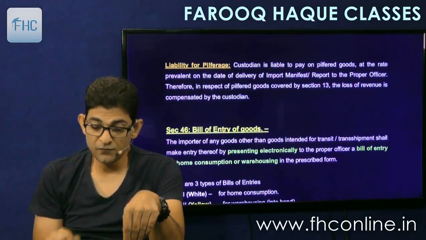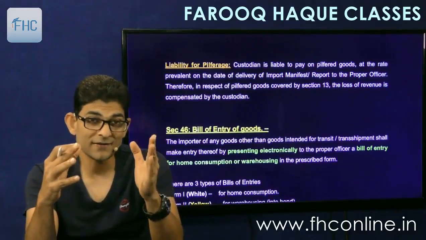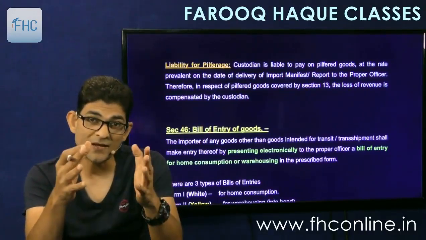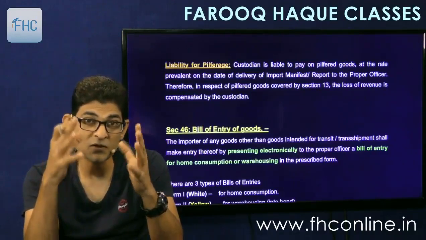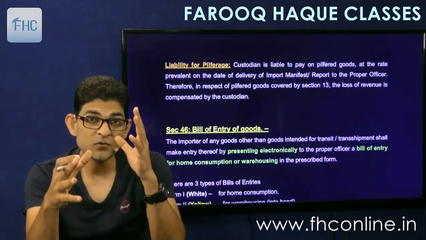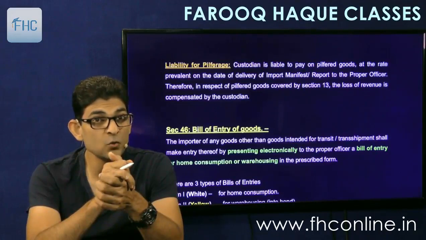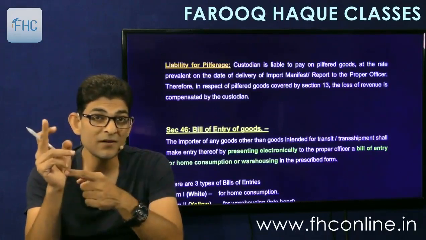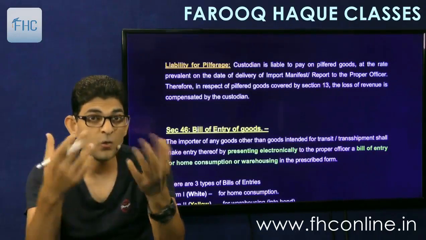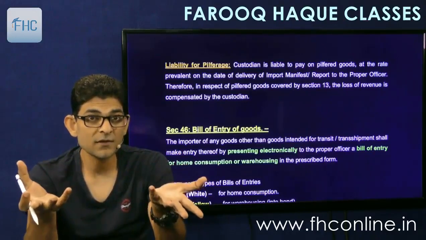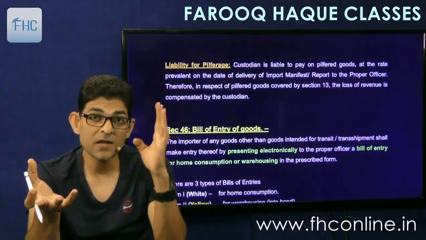Then liability for pilferage is on the custodian. If any pilferage takes place after landing, suppose all 20,000 tons have landed, but when the importer comes and files the bill of entry and the inspection is done, at the time if the goods are found short, pilferage has taken place, then who is liable to pay duty on pilfered goods? Because importer will get remission under section 13. Remember, importer gets remission under section 13. So then who will pay this tax? Government has lost the tax. So this port authority or the airport authority, that is the custodian, will be liable to pay tax.